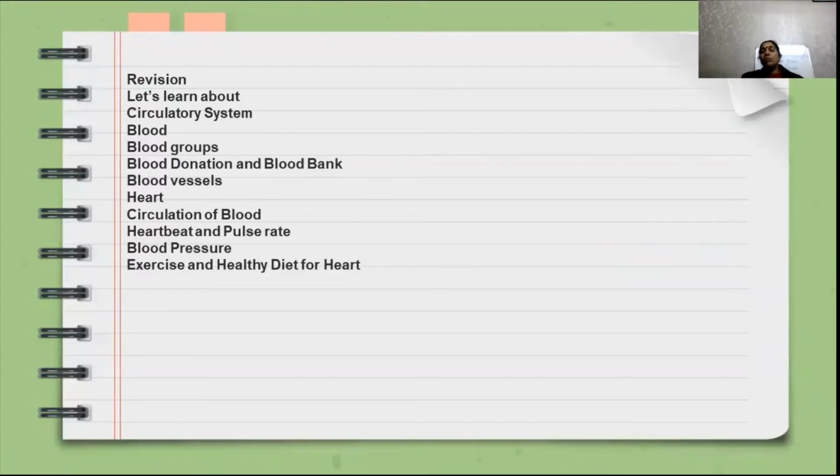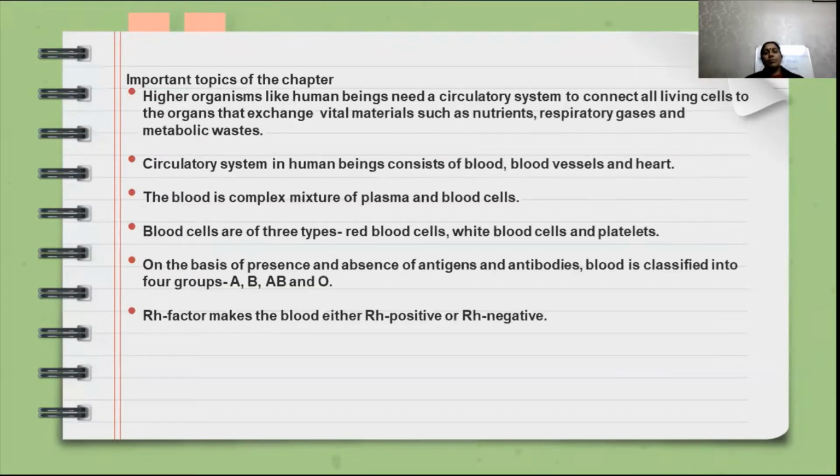Let's learn about circulatory system, blood, blood groups, blood donation, and blood bank, blood vessels, heart, circulation of blood, heartbeat and pulse rate, blood pressure, exercise and healthy diet for heart. So these are the important topics of the chapter included in this revision lesson. We know that the circulatory system of human beings is explained in this chapter.